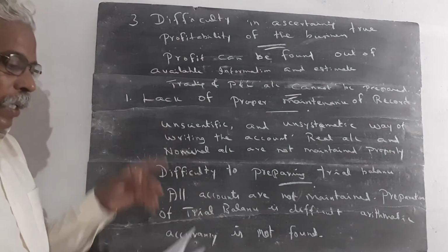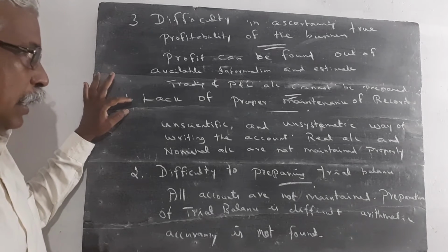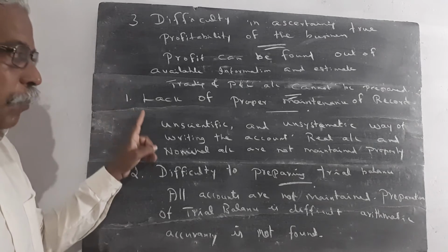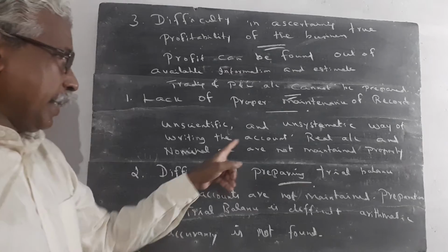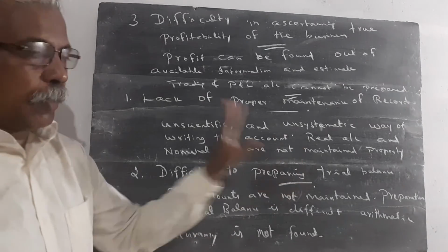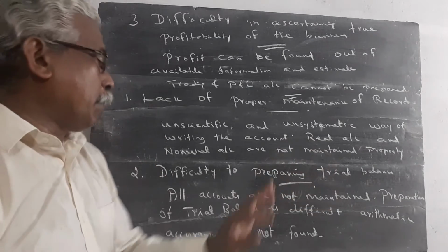Three points. Point number 1, what are the limitations of incomplete records? Lack of proper maintenance of records. The incomplete records are an unscientific and unsystematic way of writing the accounts. Real accounts and nominal accounts are not maintained properly. Point number 2, difficulty in preparing the trial balance.